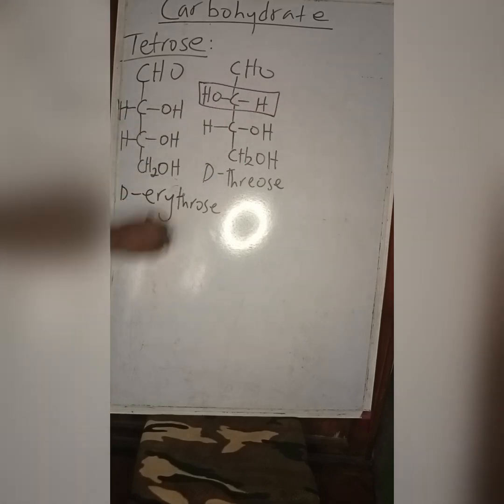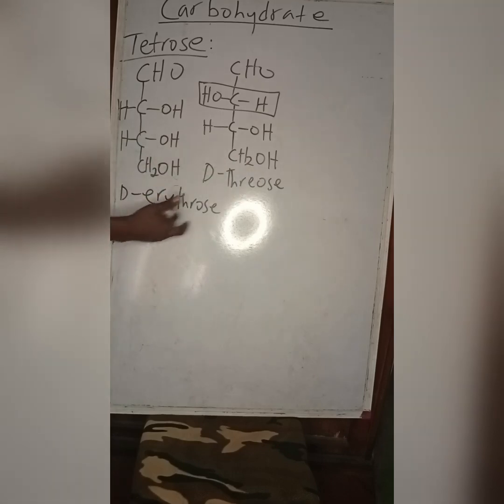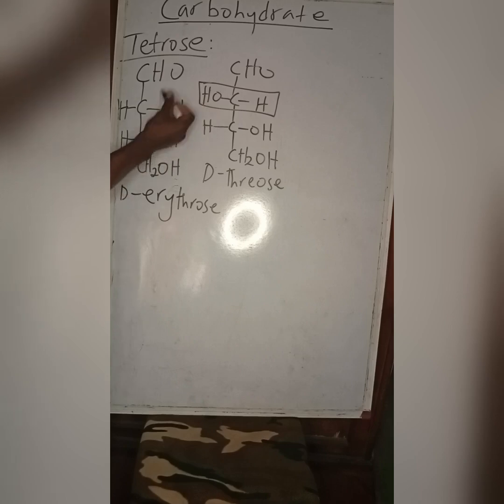So on a Fischer projection, when two sugar molecules differ at a particular chiral center, this type of isomerism is known as epimerism. We say they are epimers. So erythrose and threose are epimers at carbon 2. They differ at a particular carbon. One thing about epimers is that epimers are diastereomers.